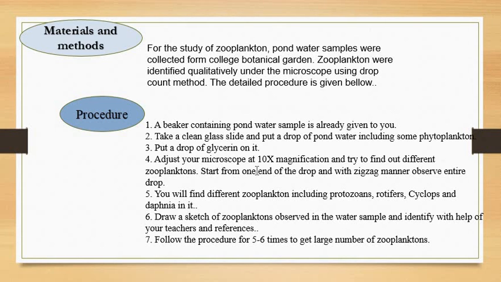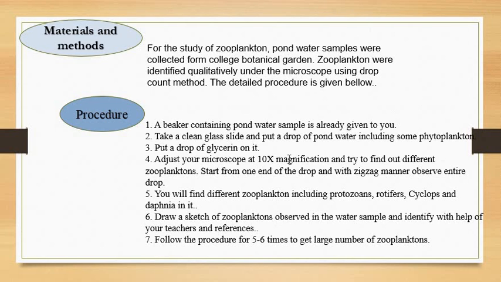Or you may not put a cover glass, that is again optional. After putting a cover glass, first of all adjust your microscope at 10x magnification, because the 10x objective with a 10x or 15x eyepiece is going to give you 100 to 150 times magnification of the image.